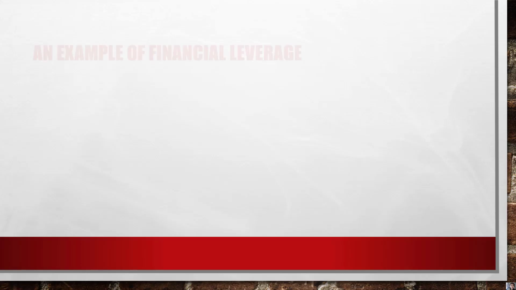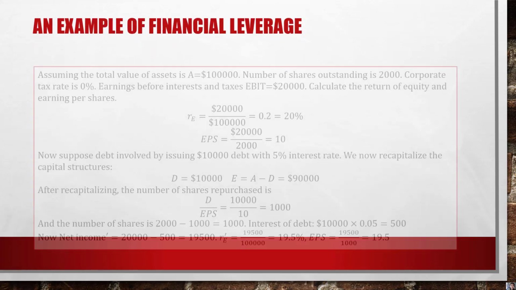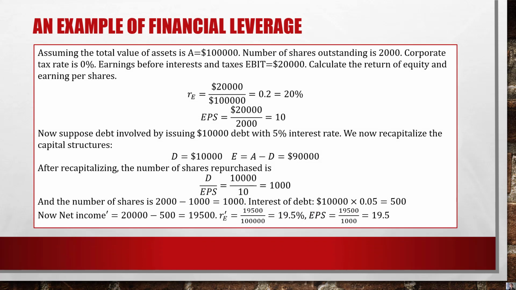Alright, so now let's take a look at an example of financial leverage. Now we consider a case when a firm has the total value of assets A equal to $100,000. The number of shares outstanding is 2,000. The corporate tax rate here is 0%. Earnings before interest and taxes is 20,000. Calculate the return on equity and earnings per share.